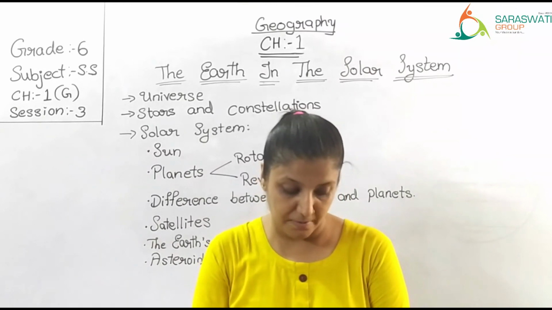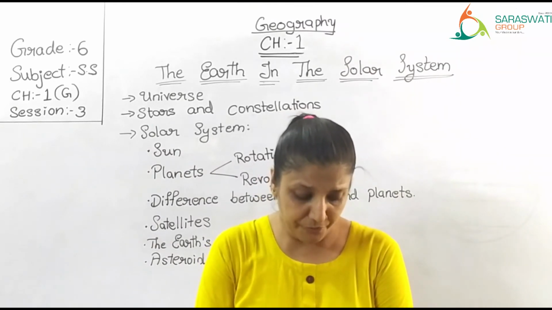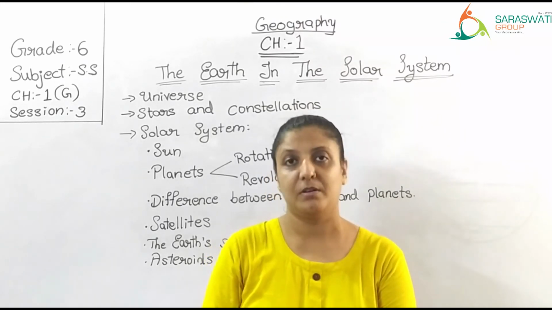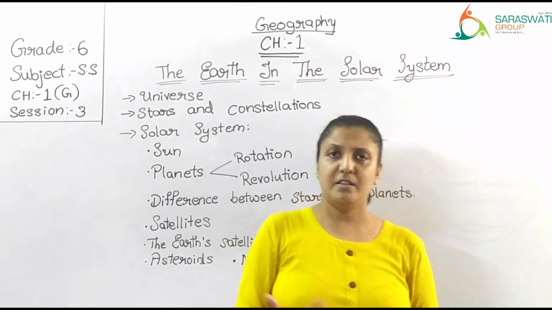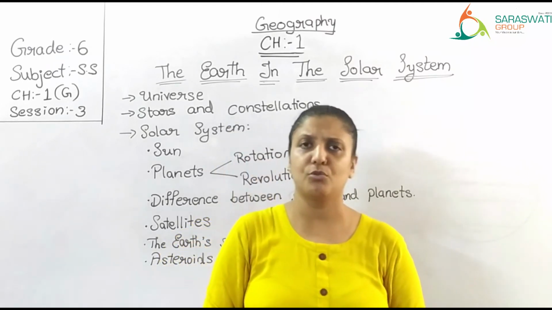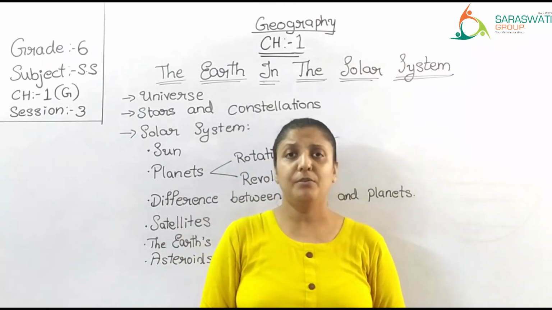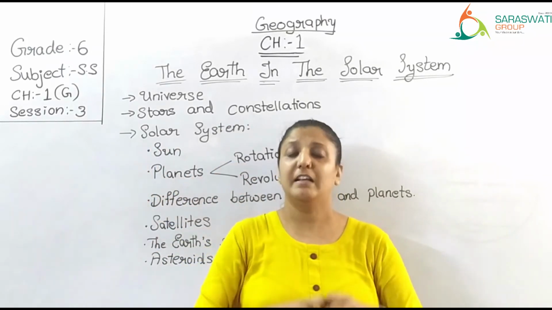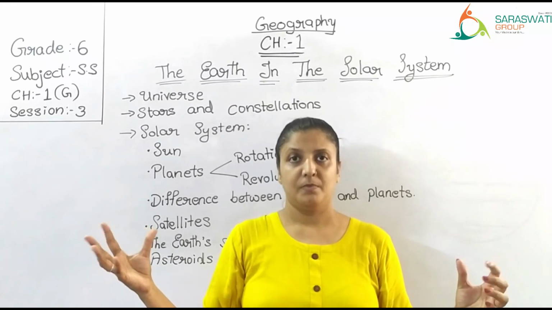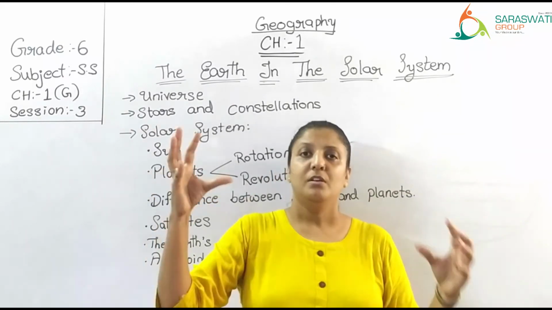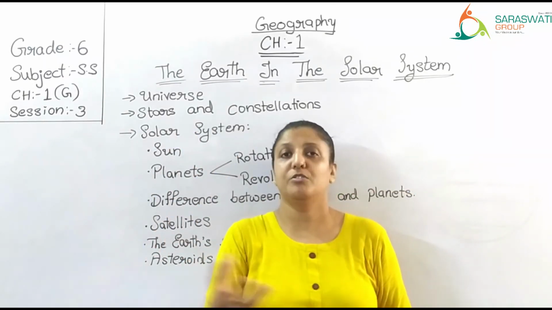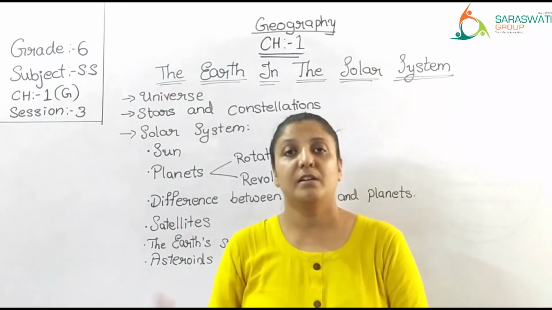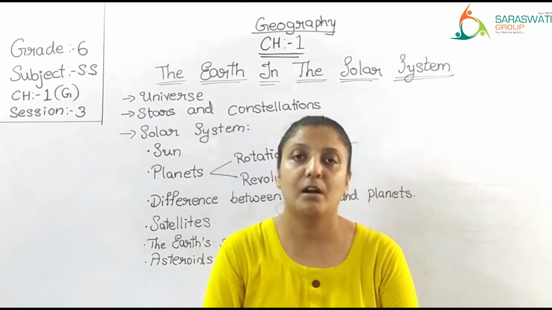These asteroids are believed to be fragments of a former planet which exploded after its formation. Now from where did these asteroids come? They are big stone-like bodies. It is believed that long back there was a planet and it exploded during formation. Due to this explosion, the small stones or pieces of rocks became asteroids and they are revolving around the sun.